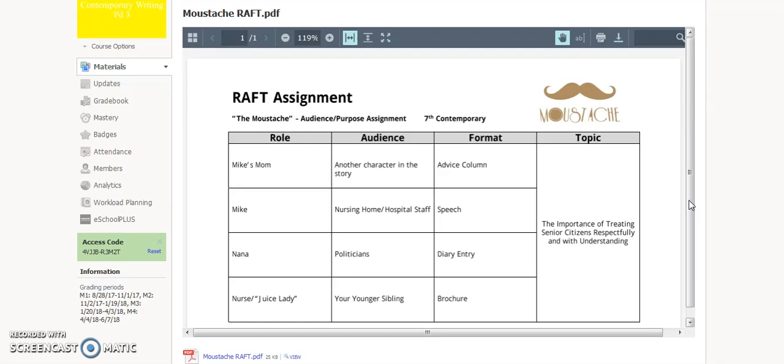Also, please make sure you look at all the agenda items that I put on there. I tried to make sure I thought of everything. So if you have any questions, please consult that.